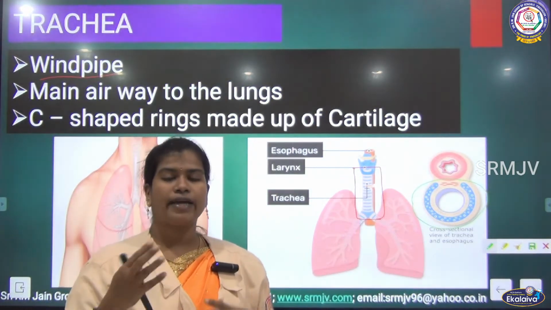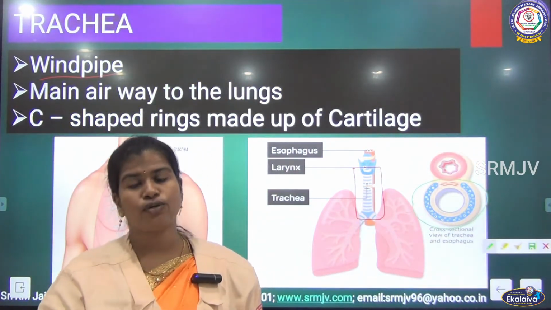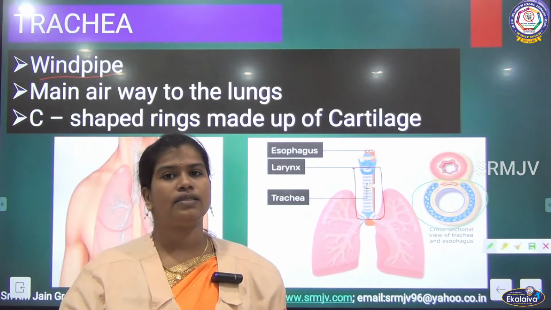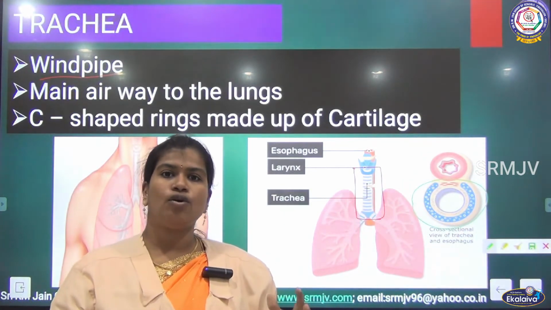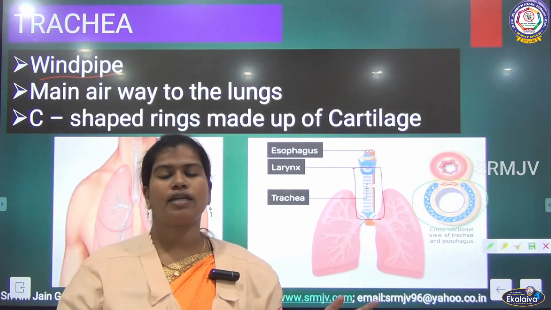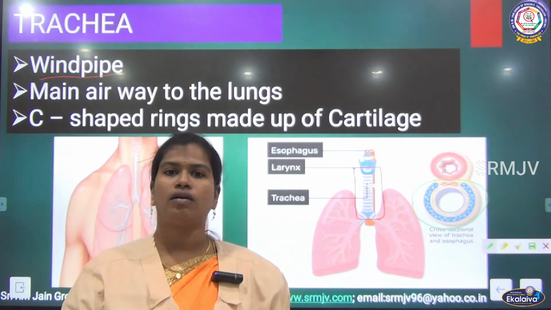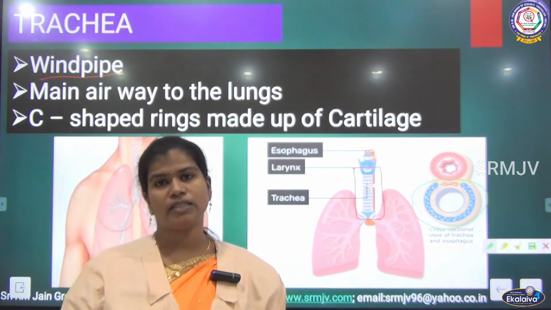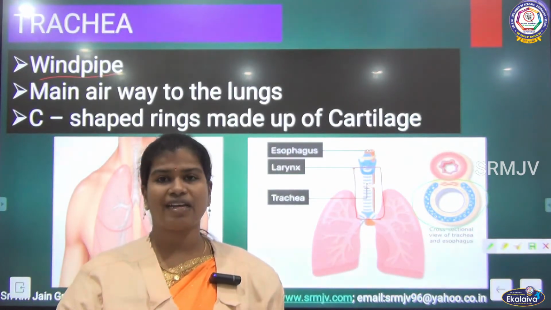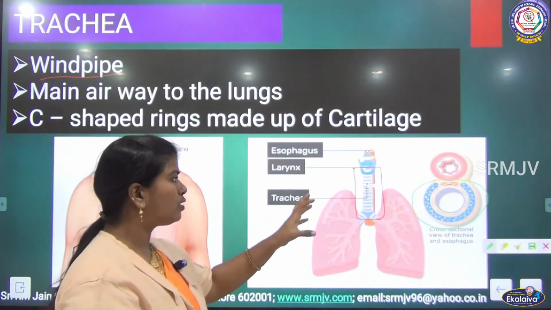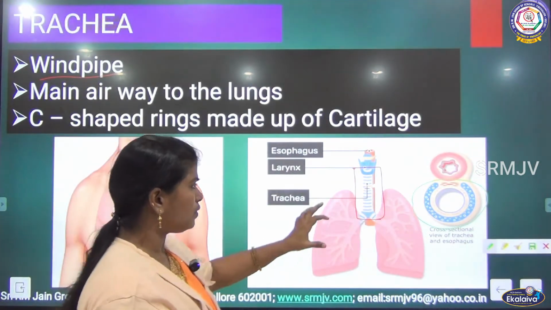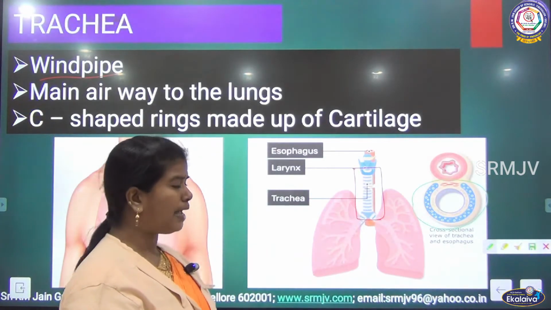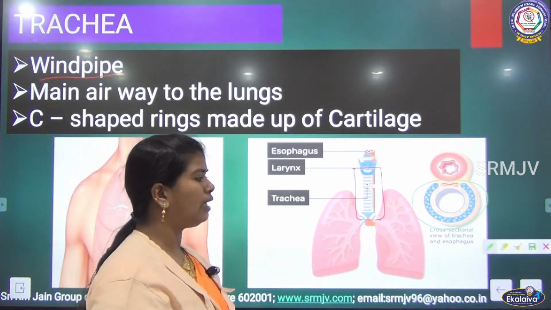You can find the cartilage in the tip of your nose as well as the ears, and these parts are made up of cartilage. They are not strong like bones and they are not soft like muscles. So they are somewhat flexible muscles. Okay, so the trachea is made up of cartilage. So this is the main path for the air to enter into the lungs.